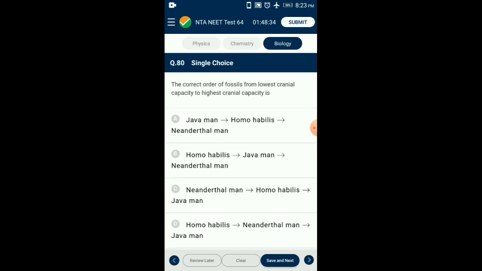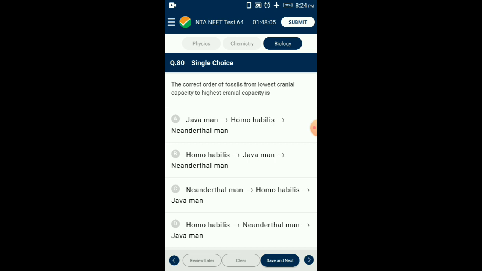Question number 80. The correct order of fossils from lowest cranial capacity to highest cranial capacity. The first hominid was called Homo habilis and his cranial capacity was between 650 to 800 cc. Homo erectus, whose fossils were discovered in Java, had a large brain with a cranial capacity of around 900 cc.